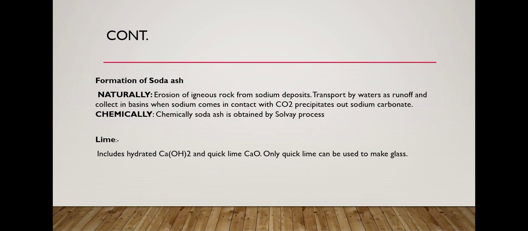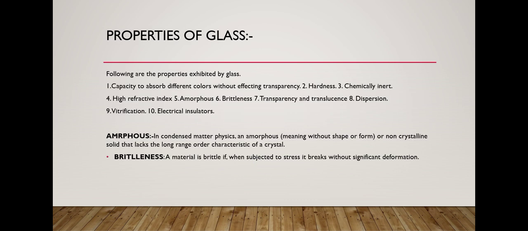Now we study how lime is formed. Two types of lime are used in the glass industry: calcium hydroxide, that is, hydrated lime, and quick lime. Only quick lime can be used to make glass. Now we study its properties.